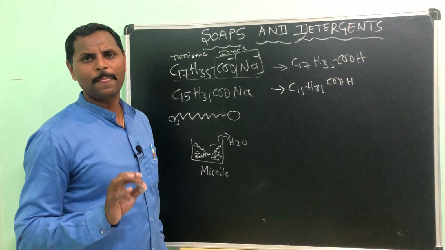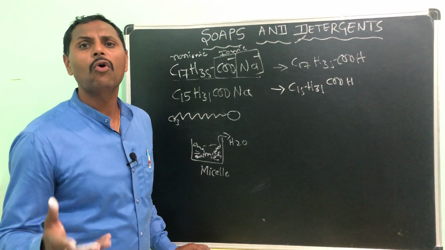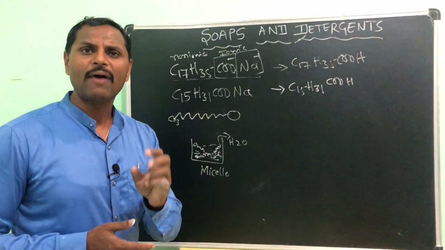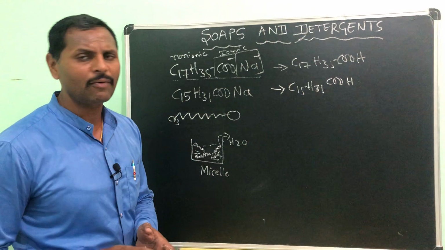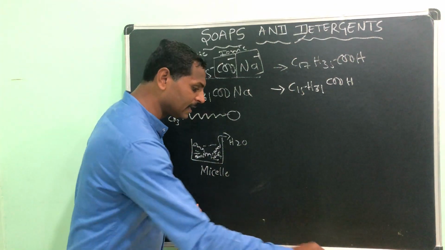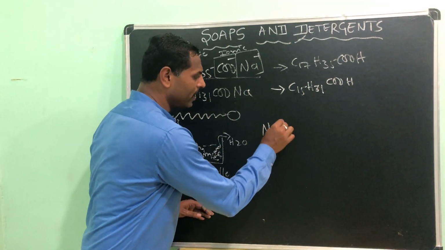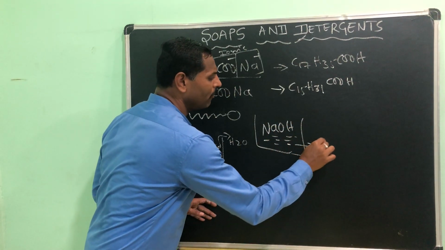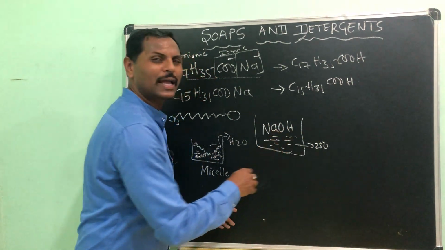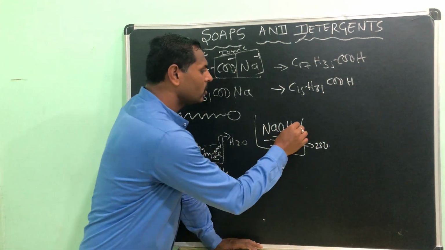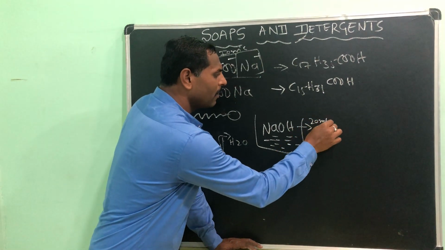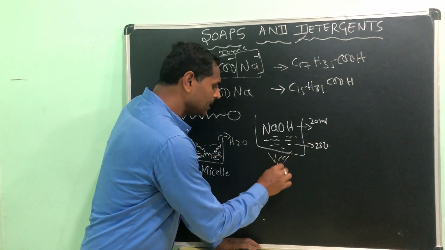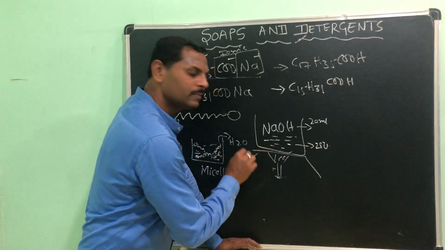That's it, very simple. I told you, even at home you can prepare your own soap simply by taking coconut oil, 500 ml or 250 ml, and concentrated caustic soda, that is NaOH. Take 250 ml of coconut oil or castor oil and 20 ml of caustic soda, and heat it for around half an hour.